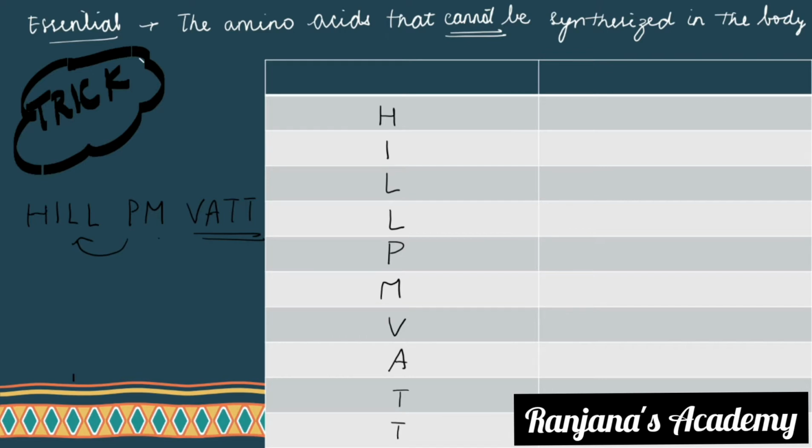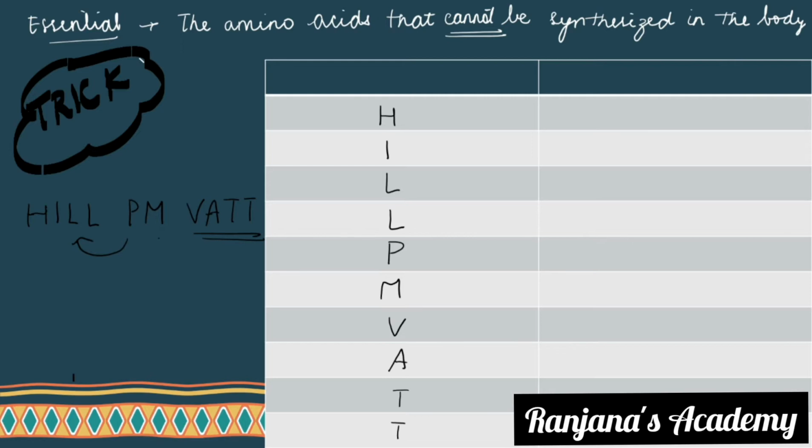Now you have to memorize to distinguish between both of them. So I am going to teach you how to memorize essential amino acids with a simple, beautiful trick. And here goes the trick. The hill PM Watt. What is this? There is a PM whose name is Watt and he is going on to a hill. Easy? Was it easy for you? Now, what is the meaning over here? Expand them. This is a mnemonic, students.